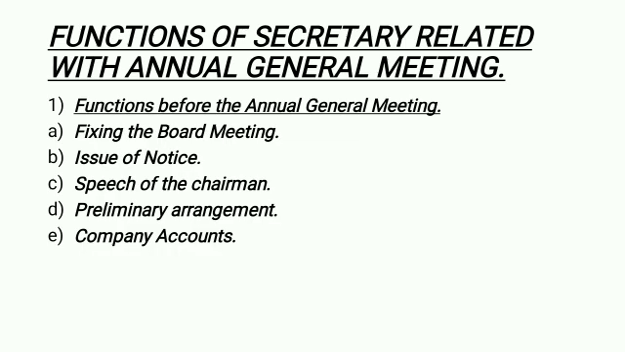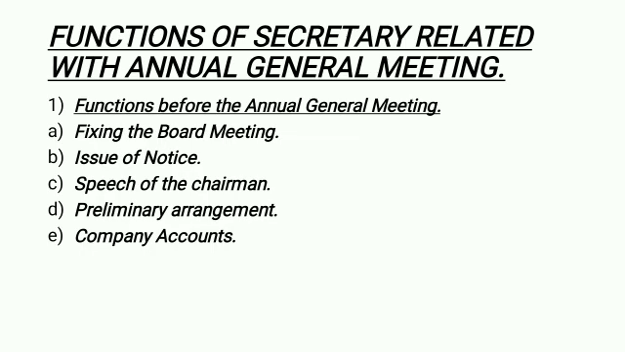Then next we will see what are the functions of the secretary related to the annual general meeting, right? That means we have completed the annual general meeting. In this we will start with the functions: what is the work done by the secretary before the annual general meeting, during the annual general meeting, and after the annual general meeting. First we will learn what work is done by the secretary before the annual general meeting. Number one point you can see on the screen: fixing the board meeting, right? That means the first work done by the secretary is to arrange the board meeting, to fix the date, time and place of the annual general meeting.